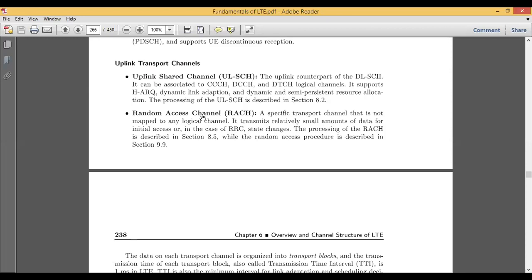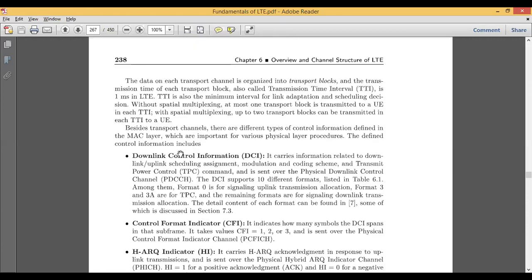This random access channel is responsible for transmitting a relatively small amount of data for initial access, just like your initial start bits. It is the same case in RRC, for how to change the states. This is how the random access channel works. Similar to the transport channels we have seen, that is the downlink and uplink transport channels, all the channels are organized in terms of transport blocks and transmission time. For each transport block, this is called the transmission time interval, that is TTI.